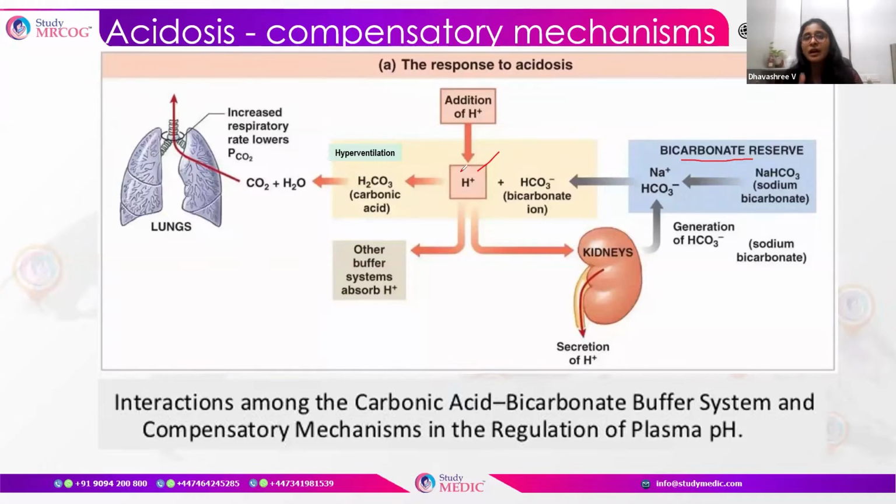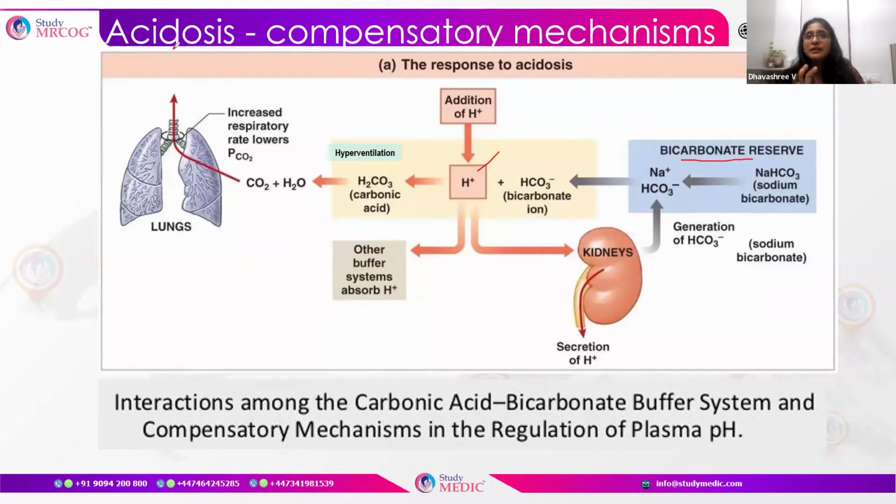This hydrogen ion is also a strong stimulant of the medulla, which causes hyperventilation. Thereby, this carbonic acid is converted into water and carbon dioxide, and the carbon dioxide is exhaled through the lungs.